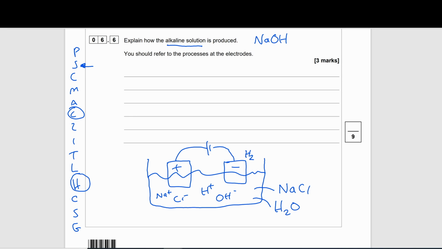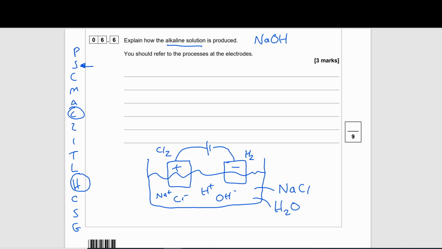The chloride ions are a simple negative ion, so they will always get formed at the positive electrode. At our anode, we will form chlorine gas. That means the hydroxide ions remain in solution.